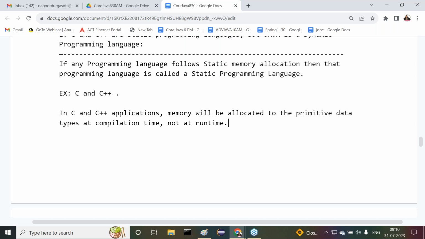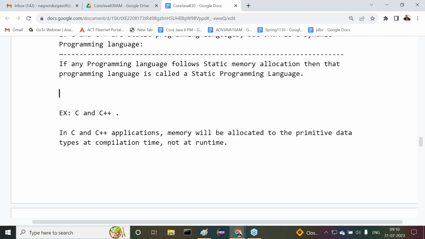That's the reason why C and C++ are static programming languages. If any programming language follows static memory allocation, then that programming language is called a static programming language.